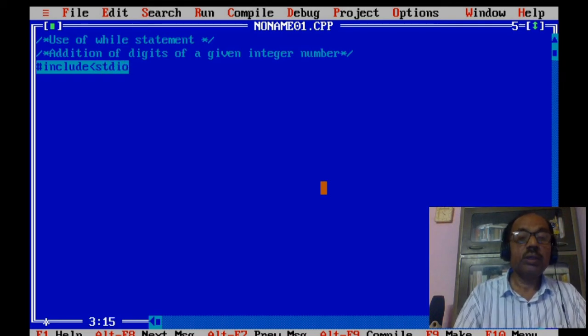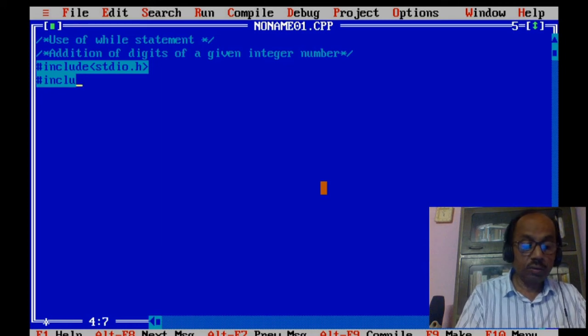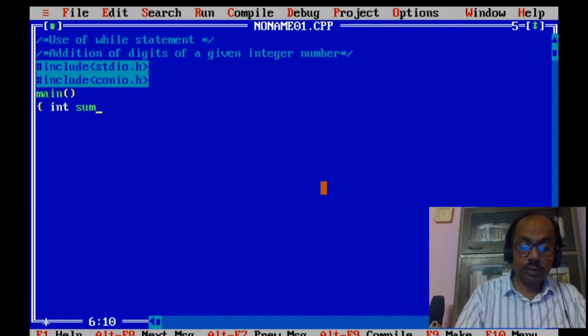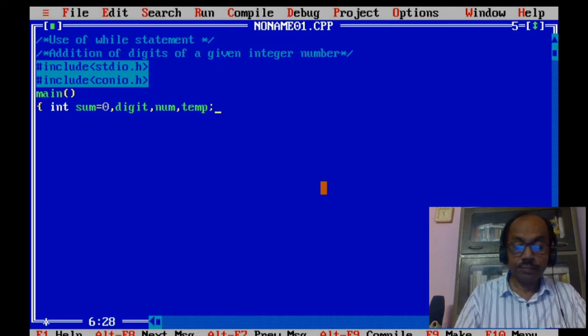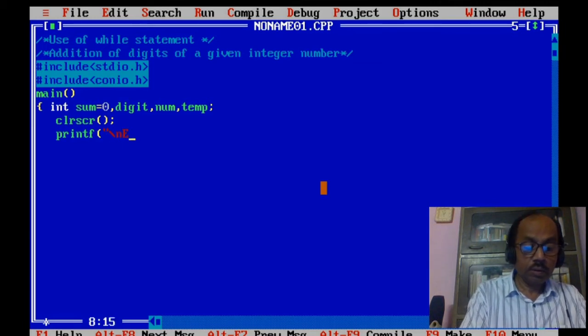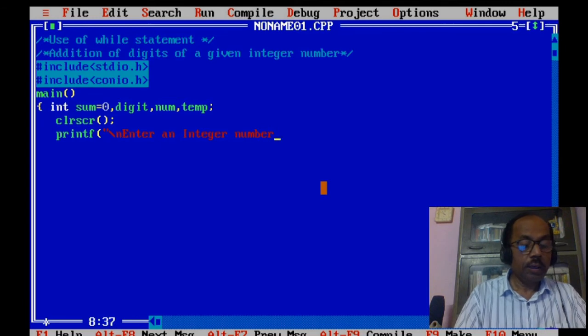Include stdio.h. Include conio.h. Then int sum equal to 0, digit, num, and one more variable temp. Then printf, enter an integer number.